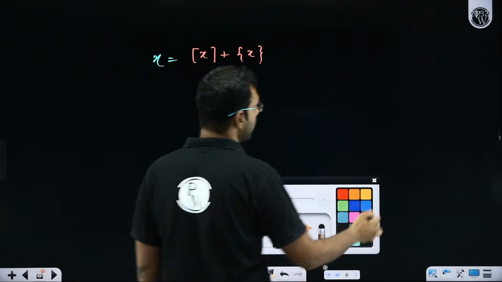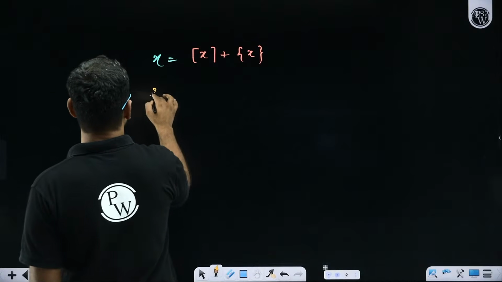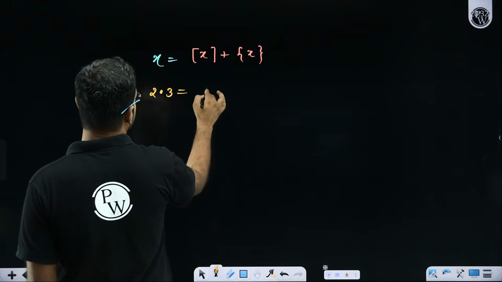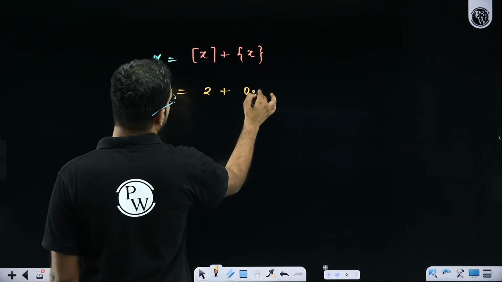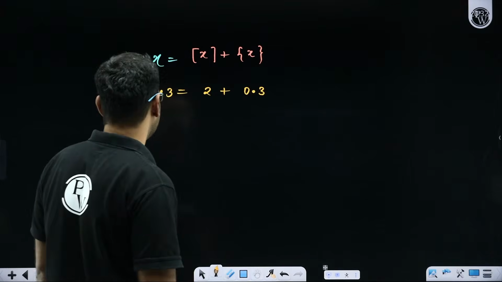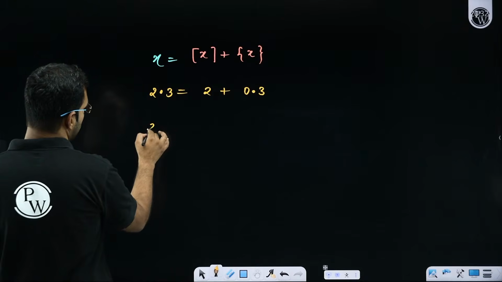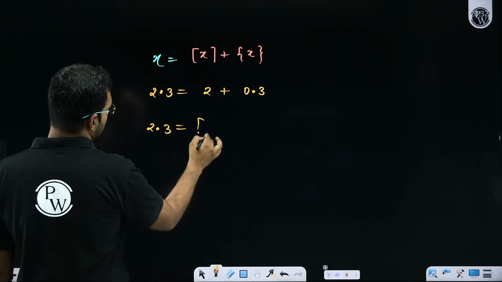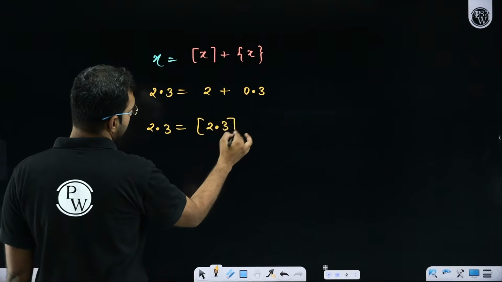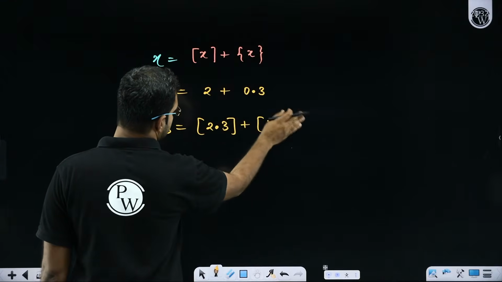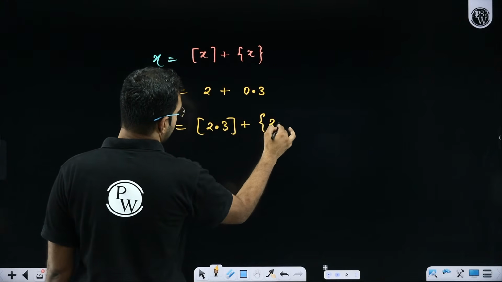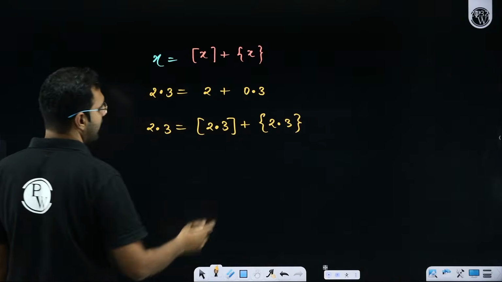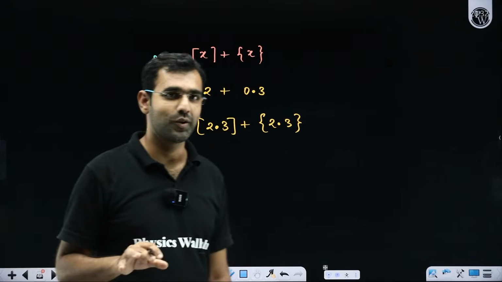I said that if you ever write a number, let's say 2.3, it will be a combination of its integral part and its fraction part. So if I say that 2.3 is a number, 2 is its GIF and 0.3 is its fraction part. And fraction part is defined by curly brackets. It should be mentioned in the question.